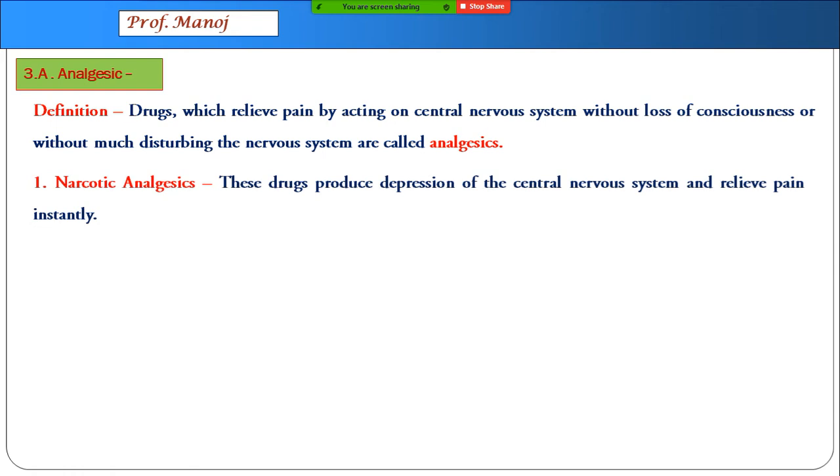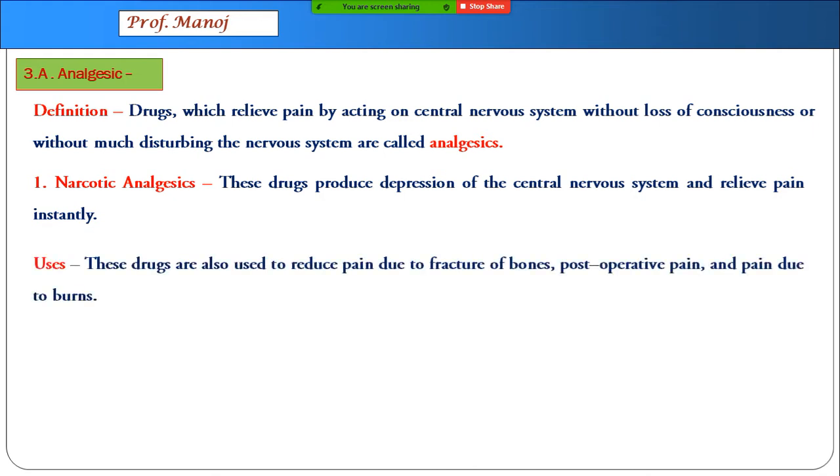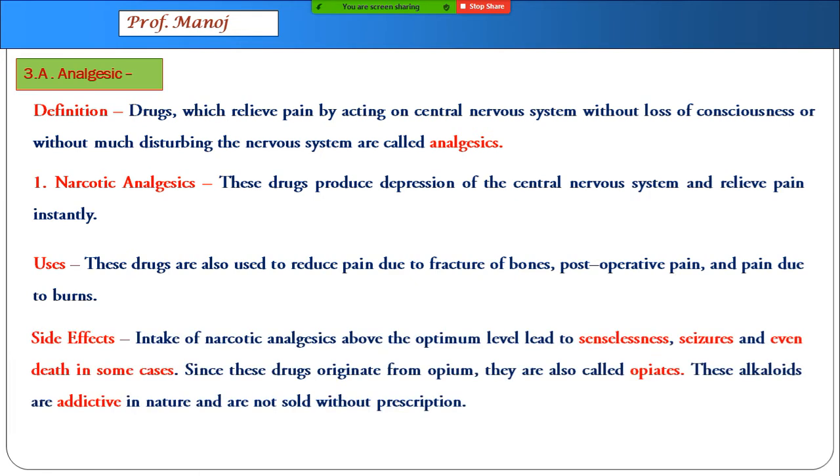There are two types. Number one, narcotic analgesics. They will have a strong depression of central nervous system. They will relieve the pain instantly. They are used usually by doctors in hospitals to reduce the severe pain due to fracture of bones, post operative pain, severe pain due to burning, cancer patients, and such things.